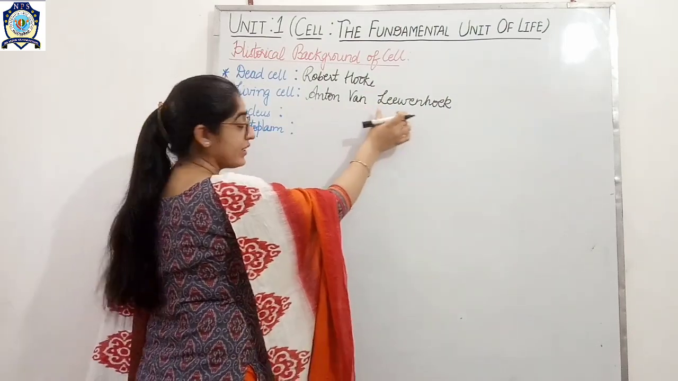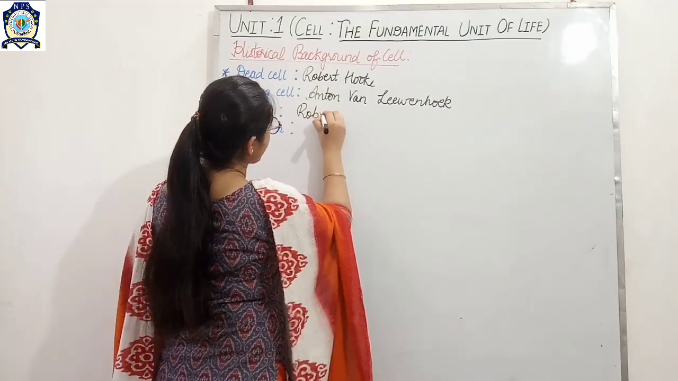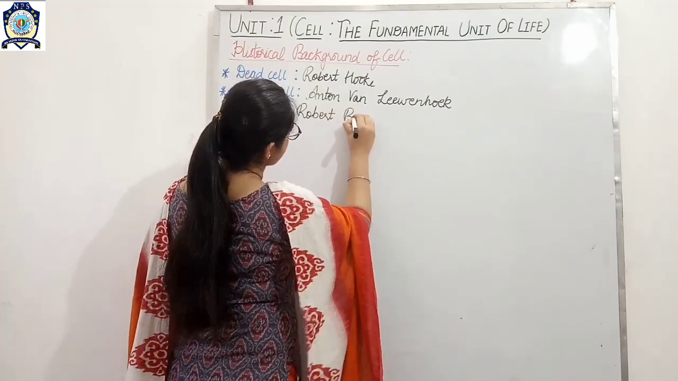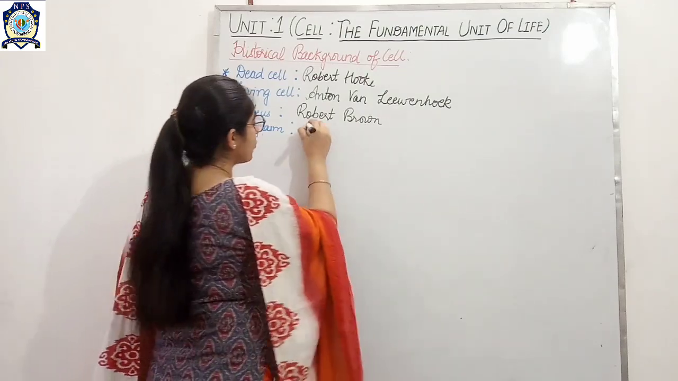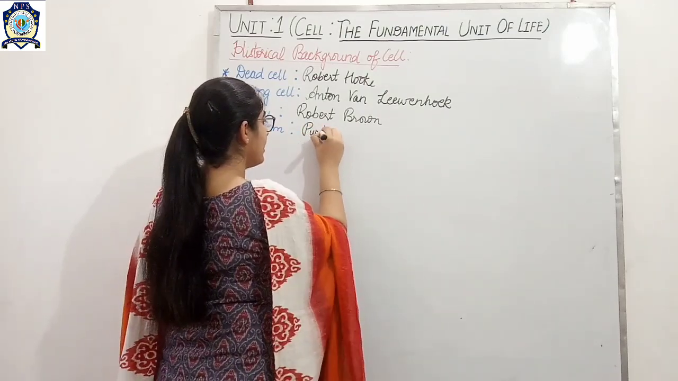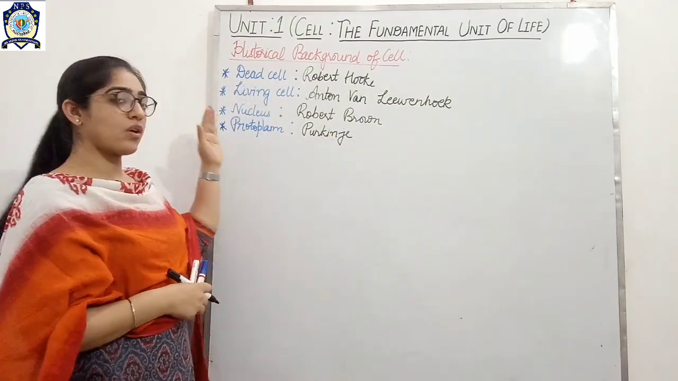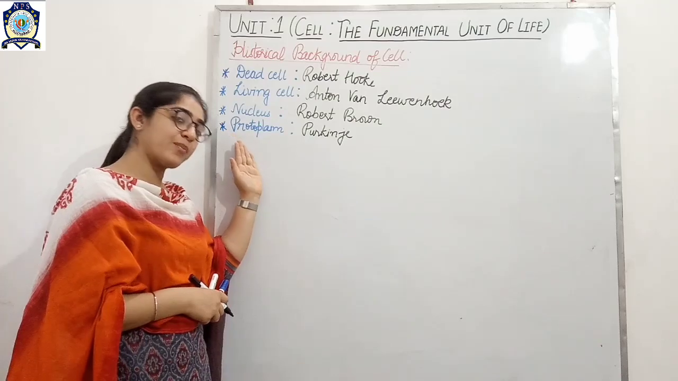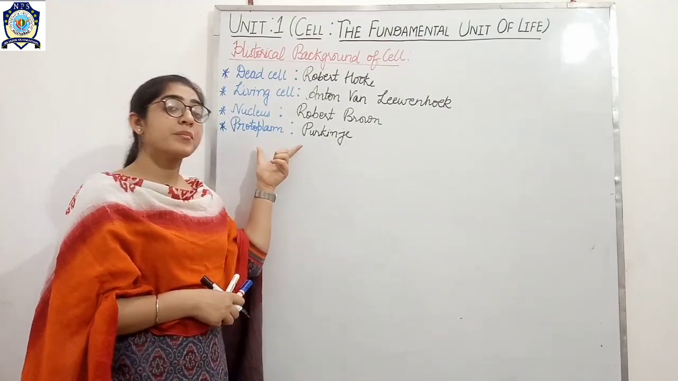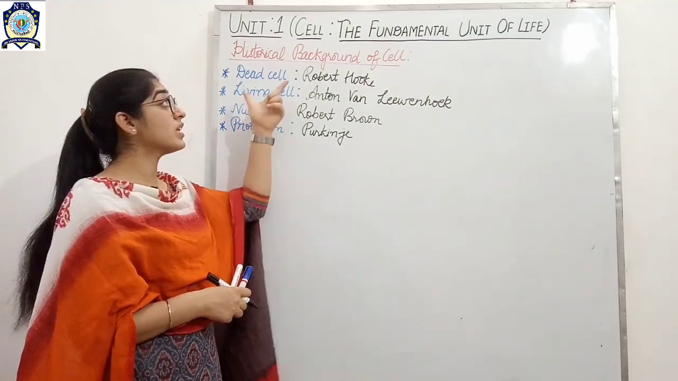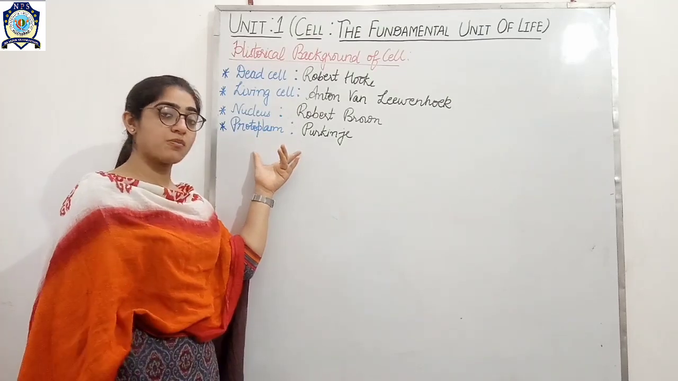Anton van Leeuwenhoek. Nucleus was discovered by Robert Brown, and protoplasm was discovered by Purkinje. Later on, we will talk about what the nucleus and protoplasm are. But if we talk about the historical background, then firstly all these things were observed.